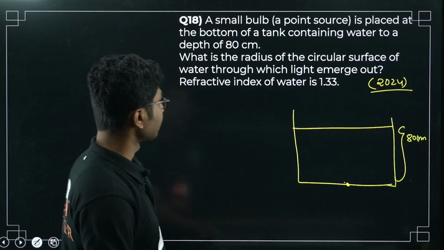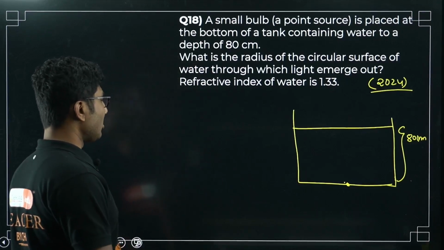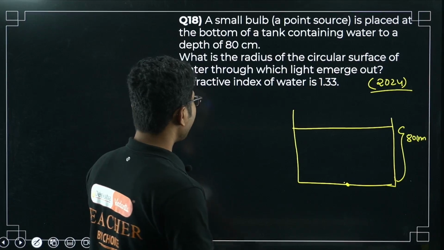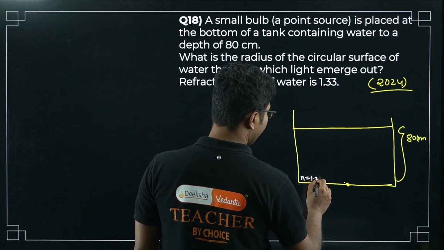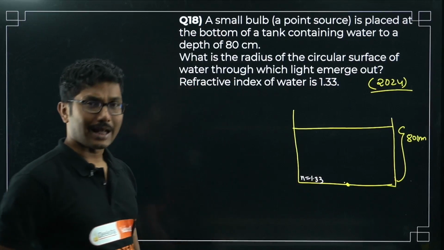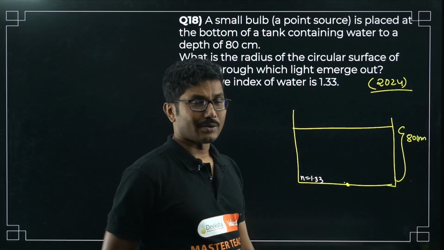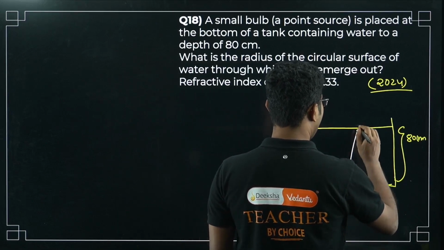Now, what is the radius of the circular surface of water through which light emerges out? The refractive index of water is given as 1.33. So what are they basically asking? If you put a bulb below a water tank, the rays will go up and they will refract,